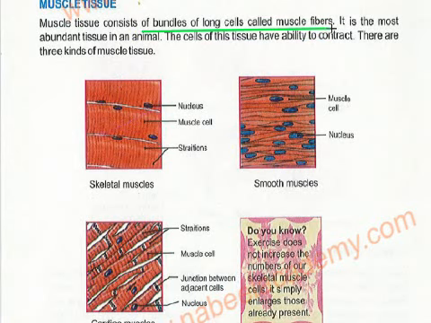Long cells. The structure of this tissue, the location of this tissue: they are abundant tissue in animals and they are present in muscles. The function: they have the ability to contract. Please write the headings: skeletal muscles, smooth muscles, and cardiac muscles. Most of them have the same structure.